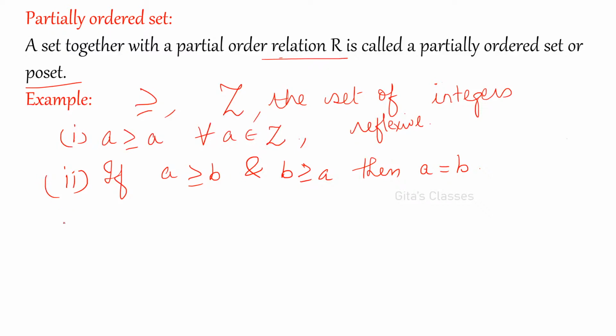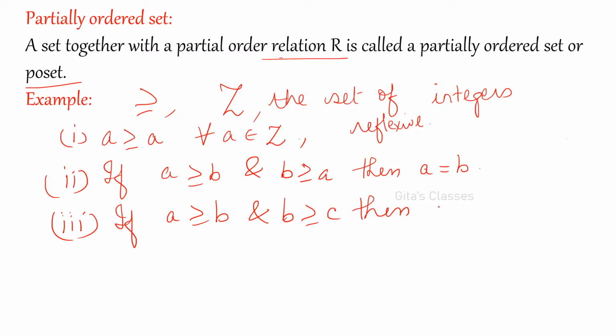Yes, next one, third condition. If A is greater than or equal to B and B is greater than or equal to C, what can you say? What is the conclusion?